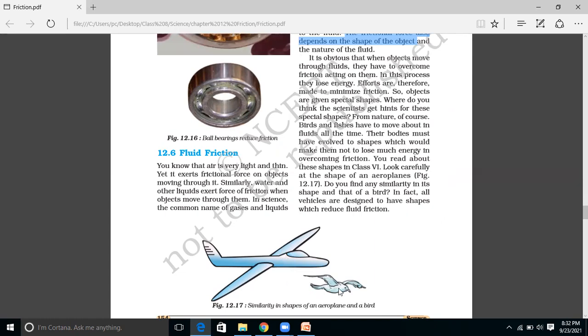Based on the shape, we can say that they have a similar shape. Now, why do we need to construct the aeroplane based on the shape of a bird? It is to reduce the resistance, or to reduce the fluid friction. So thank you, students.